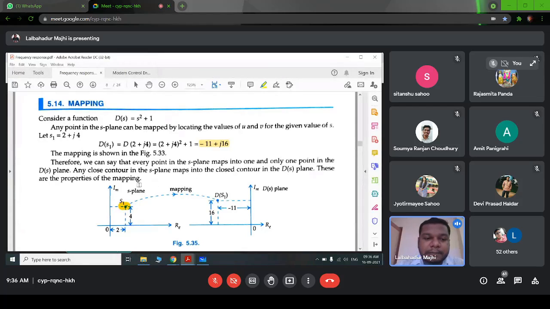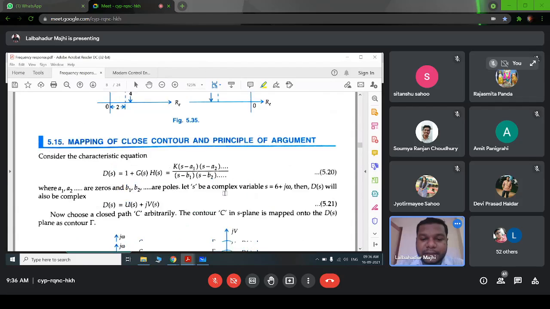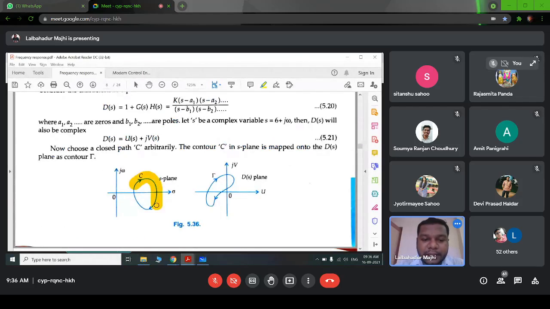Similarly, if we take any closed contour in the s plane, it will map into a closed contour in the D of s plane, just like here.